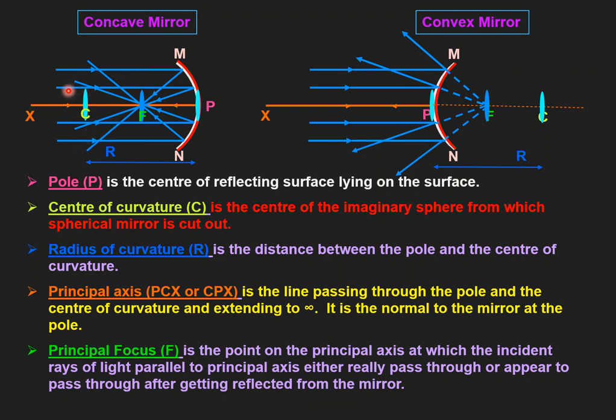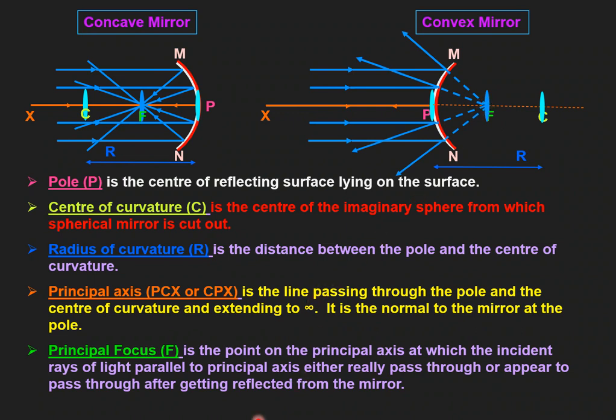So all these rays which are coming parallel passing through a point, here also parallel with respect to principal axis passing through a particular point, here also coming parallel passing through a particular point. In case of this convex mirror, coming parallel, reflecting, but it appears as if it is coming passing through a particular point. Similarly, it is falling parallel to the principal axis. After reflection, it appears as if it has come from a particular point.